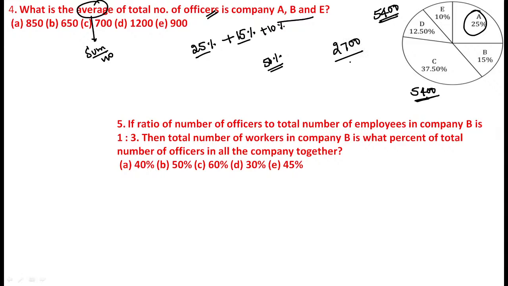But we require an average. Average means total number of variables are 3. So 2700 divided by 3, the value becomes 900. Don't go with the individual calculation. So directly identify the percentage value. Directly you can calculate the overall percentage value. Then you can divide by 3, the number of variables. Then the value becomes 900.